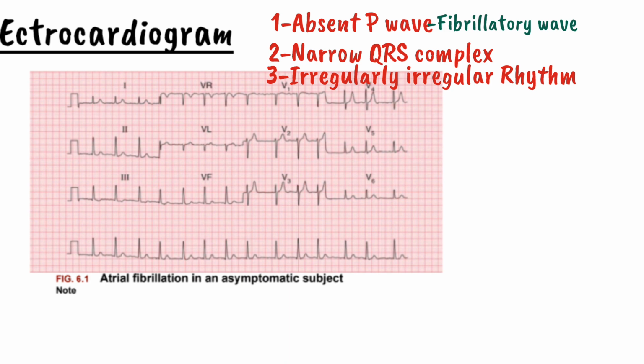So the absent P wave, narrow QRS complex and irregular rhythm are characteristic ECG changes in atrial fibrillation. You can see the absent P wave, narrow QRS complex and irregular rhythm in this ECG.